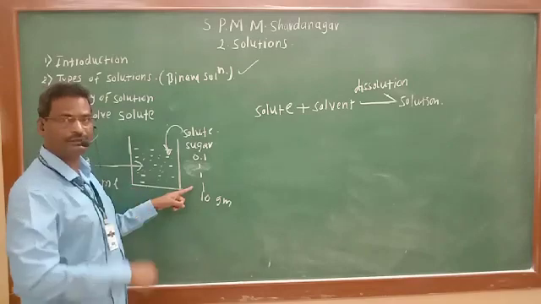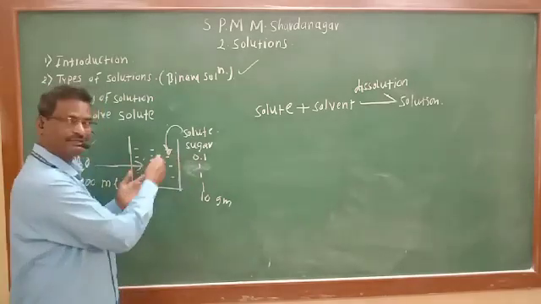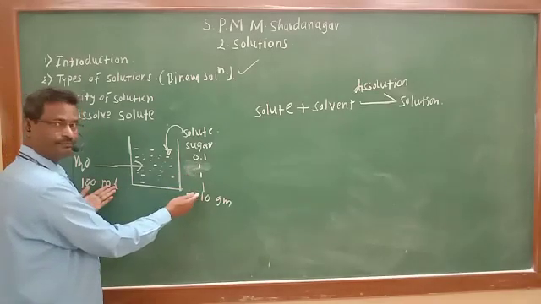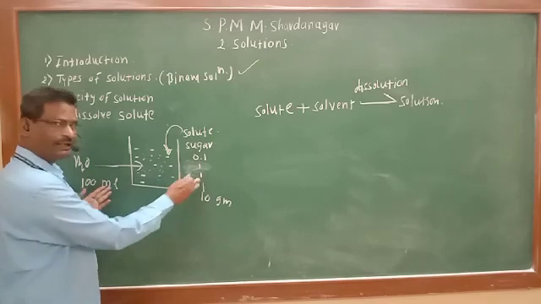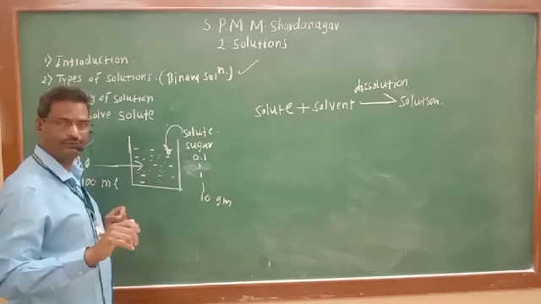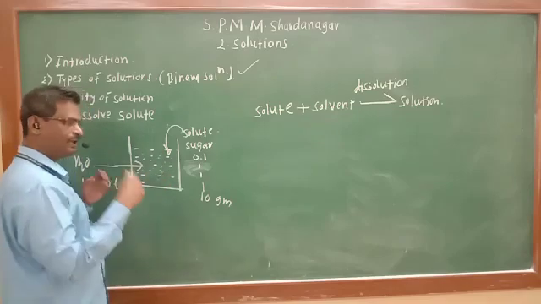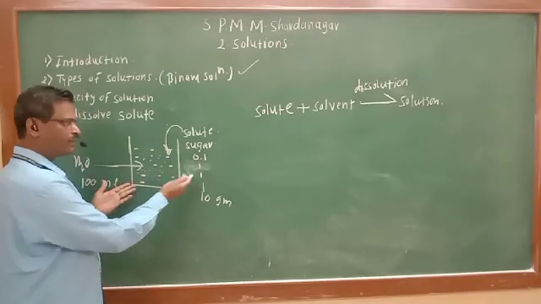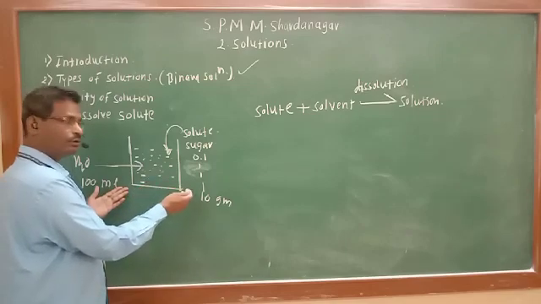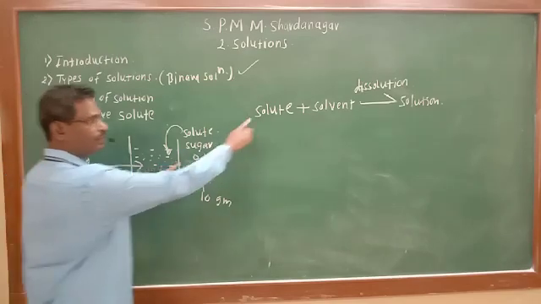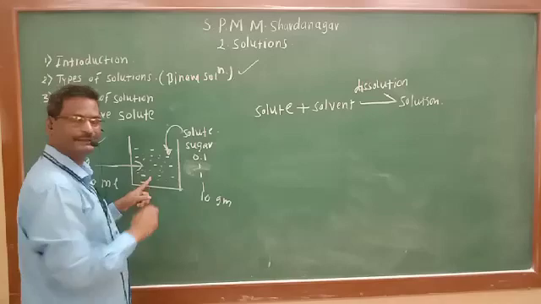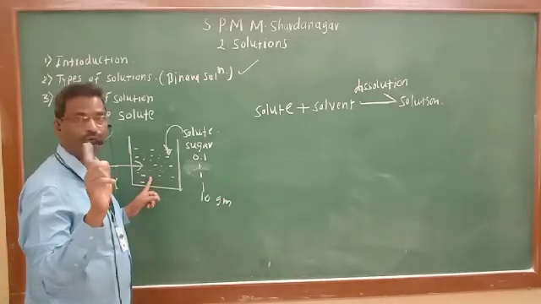Why? Because that 0.1 gram becomes excess. The capacity of 100 ml of water to dissolve the sugar is 13 gram. I have taken 13 gram for example, to help you understand easily. Let us consider the capacity of this 100 ml of water is 13 gram sugar to dissolve into it. So 13 gram undergoes dissolution and we will get the solution. But if we add 0.1 gram excess, that 0.1 will not dissolve.